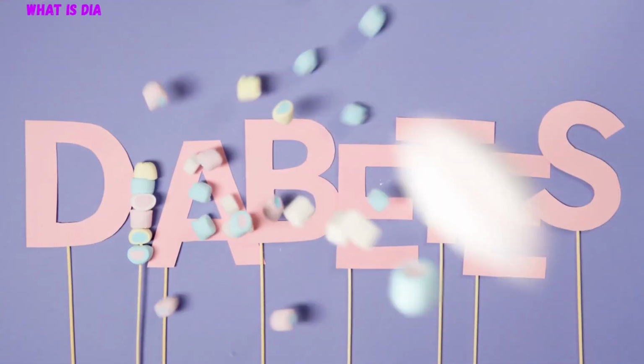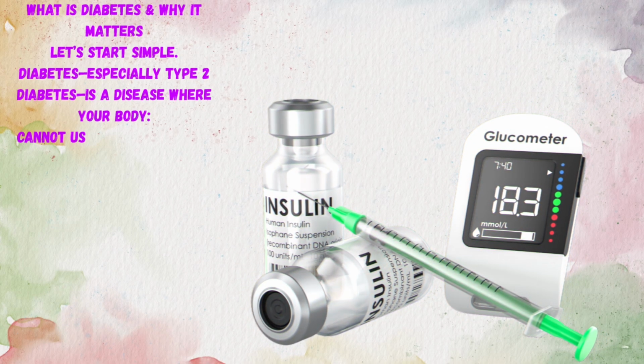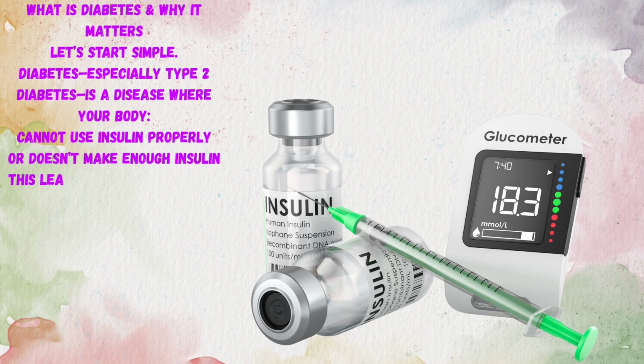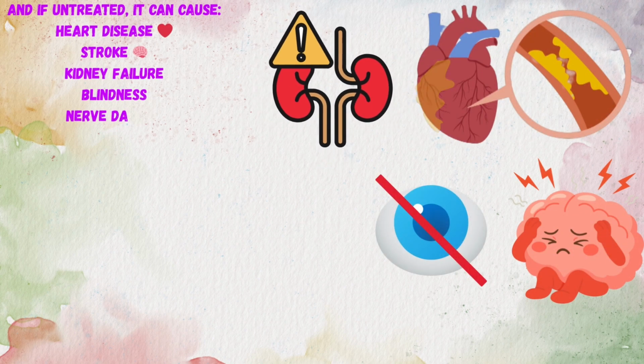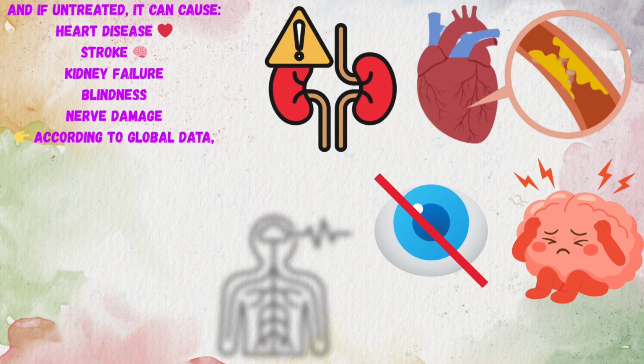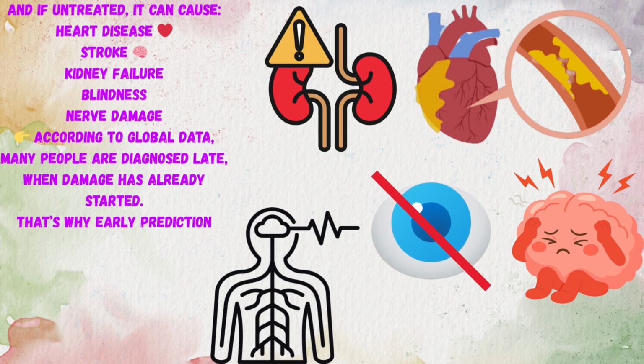What is diabetes and why it matters? Let's start simple. Diabetes, especially type 2 diabetes, is a disease where your body cannot use insulin properly or doesn't make enough insulin. This leads to high blood sugar levels, and if untreated, it can cause heart disease, stroke, kidney failure, blindness, nerve damage. According to global data, many people are diagnosed late when damage has already started. That's why early prediction tools are so important.